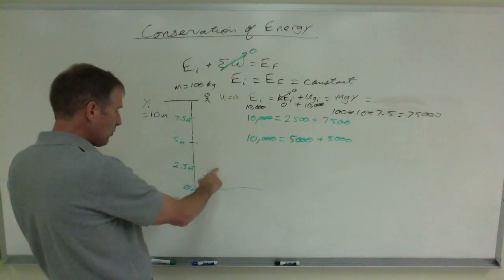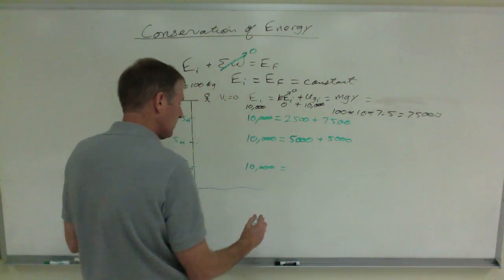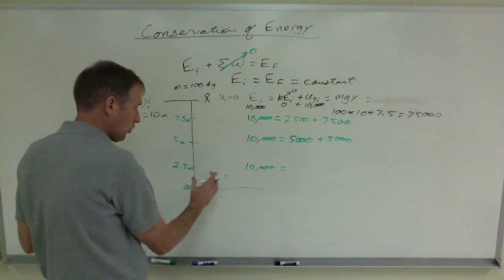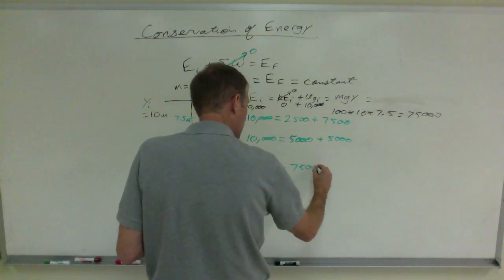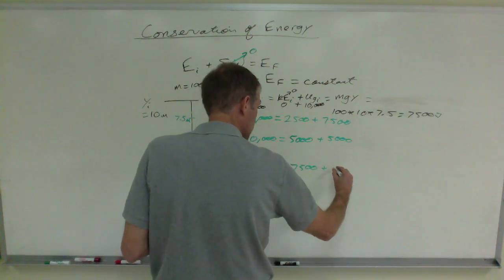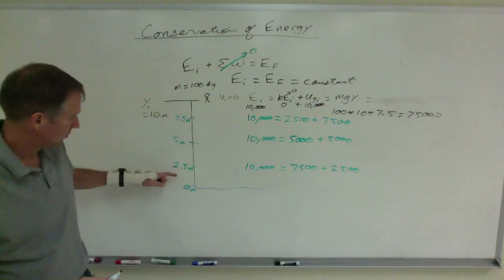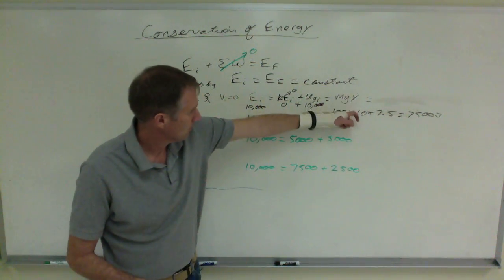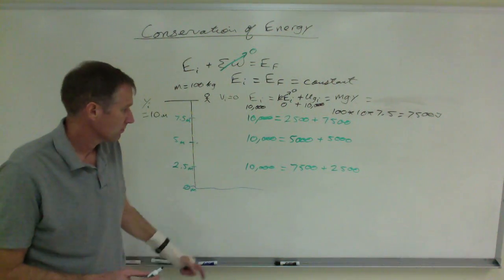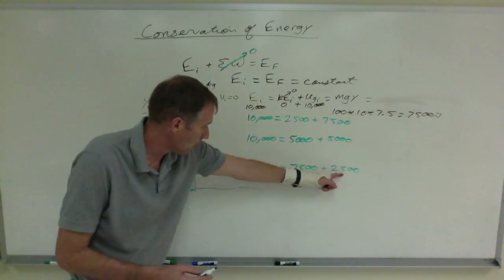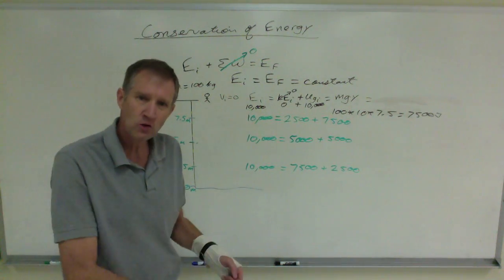At the 2.5 meter mark, he still has 10,000 joules. Hopefully you see the trend here. 10,000 joules of total energy. Now he's got 7,500 joules of kinetic energy and 2,500 joules of potential energy. How do I know that? Because 2.5 times mass times g is 2,500. The rest of it's kinetic, sorry. Notice they always add up to the same number. Energy is conserved. And then just before striking the water,